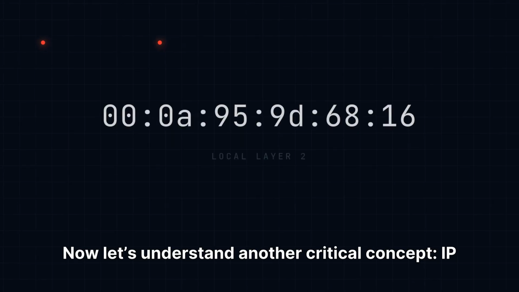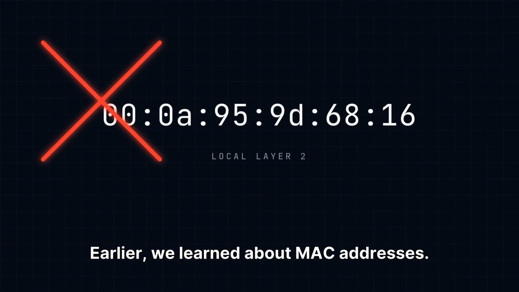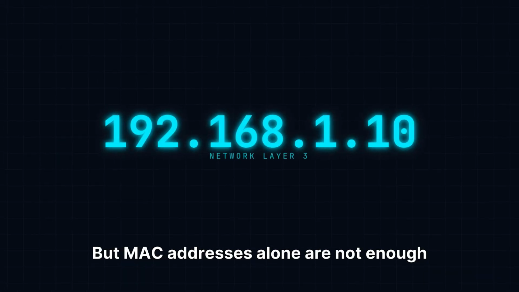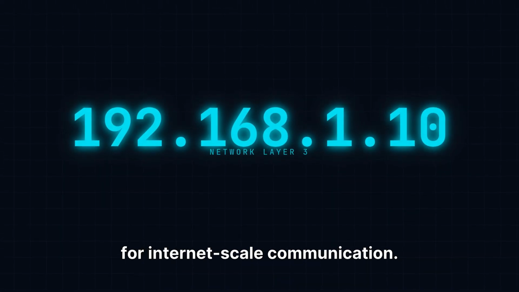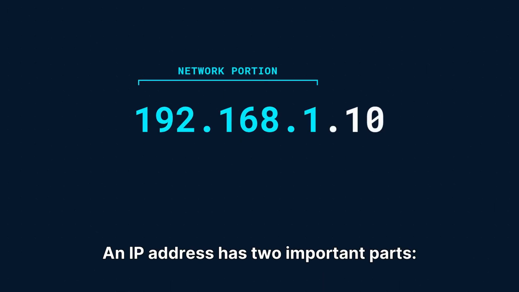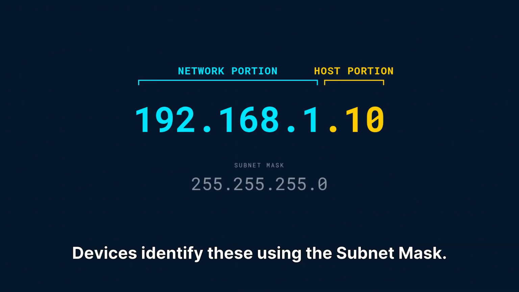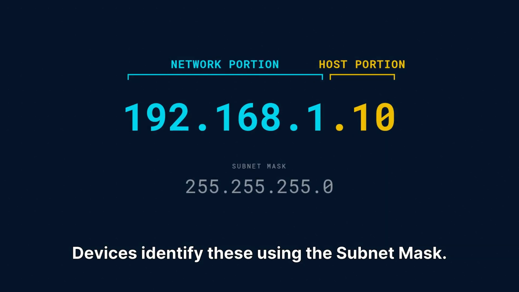Now let's understand another critical concept: IP address. Earlier, we learned about MAC addresses, but MAC addresses alone are not enough for internet-scale communication. IP addresses solve this problem. An IP address has two important parts: the network portion and the host portion. Devices identify these using the subnet mask.